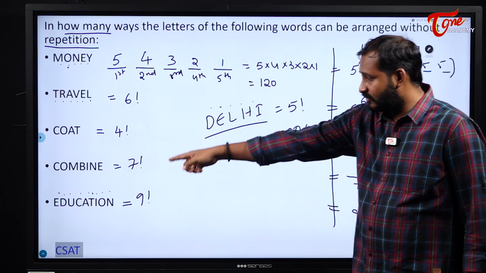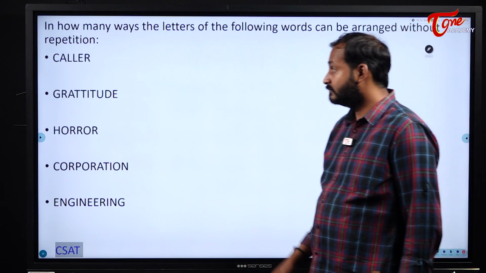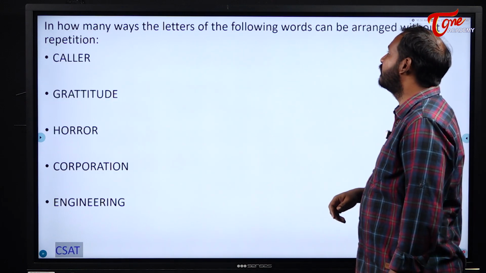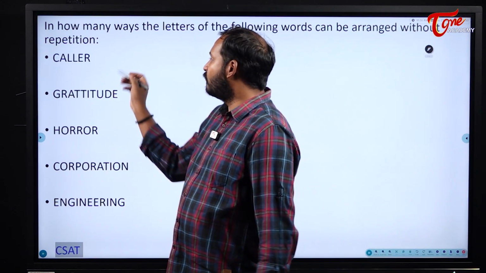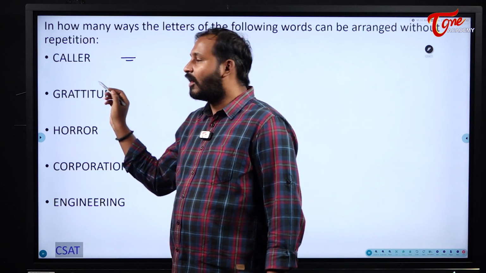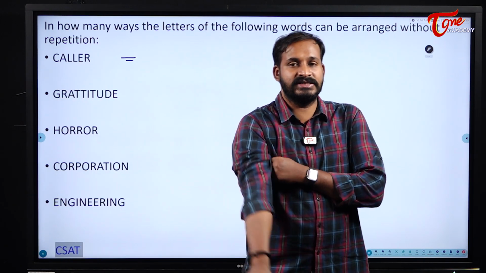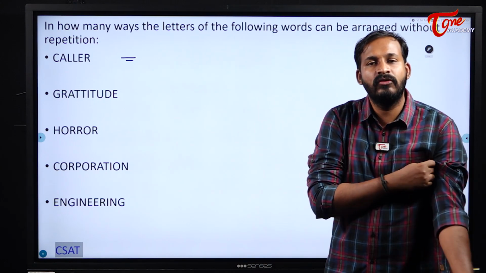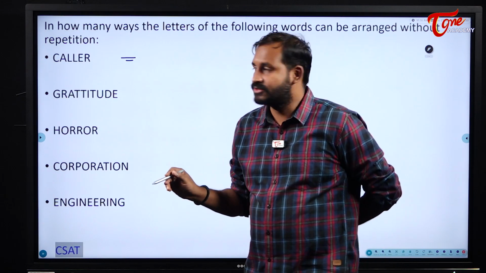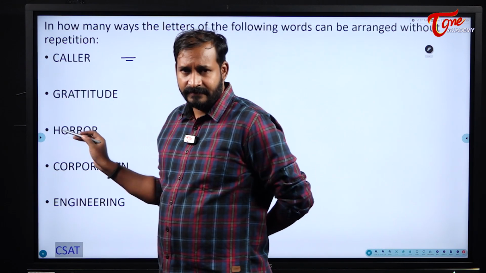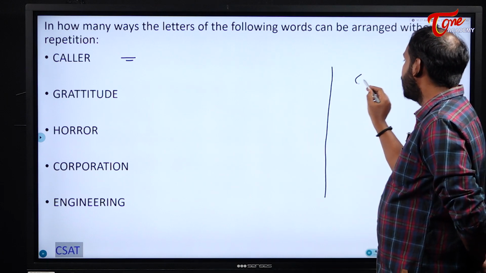In all these examples, no letter is repeated, right? Next one. See here, in how many ways can the letters of the following words be arranged without repetition? But see here, in caller, L was repeated 2 times. Earlier in the previous slide, we solved some examples where no letter was repeated, but in this case one letter is repeated. So as usual, students, we will take one simple example and observe here.